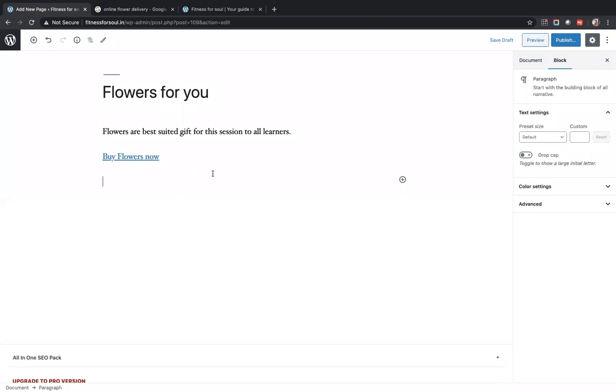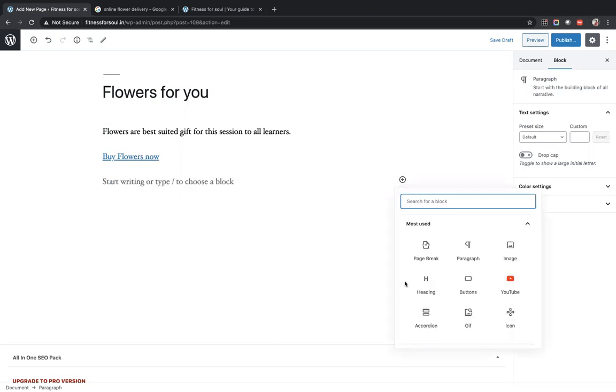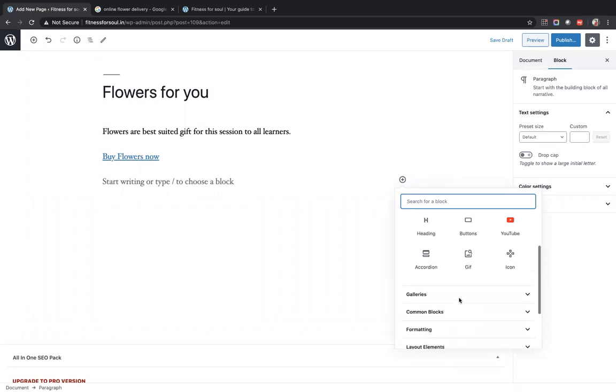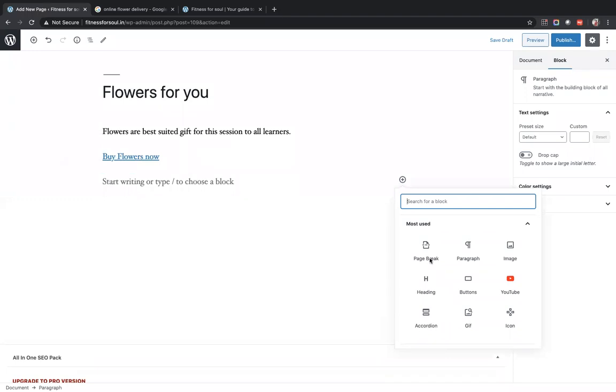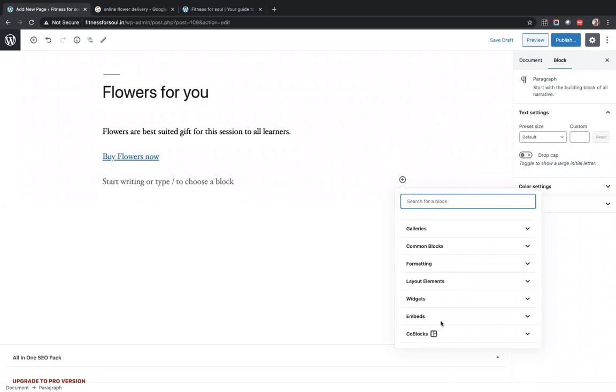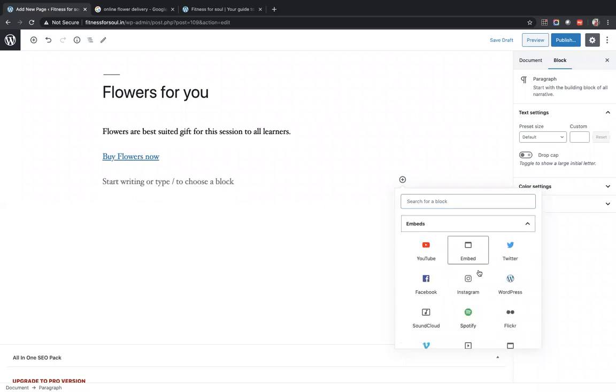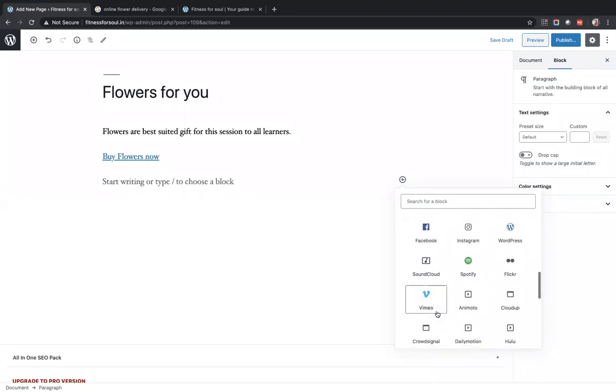The other feature we have, you can explore by pressing enter and going to this plus. I'll minimize this chat window. What it does is give you a plethora of other elements that you can add to your page, starting from page break, paragraph, image, YouTube links, headings, GIF images, icons, and so on. Widgets, embeds. Embeds are so many: YouTube embeds, Twitter embeds, social embeds, Vimeo videos, everything.